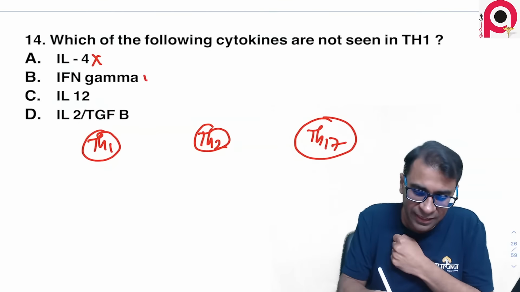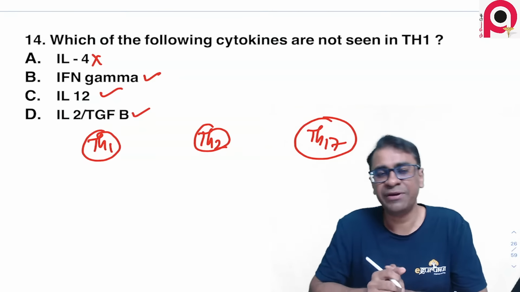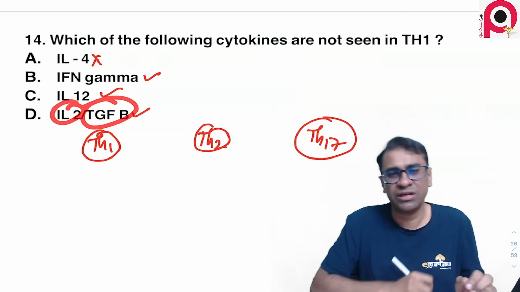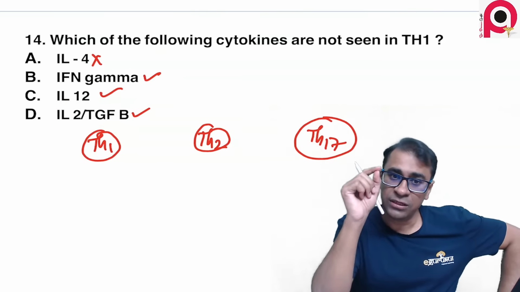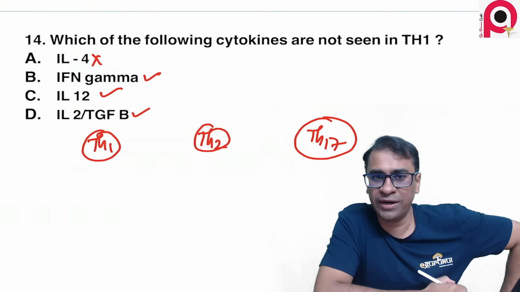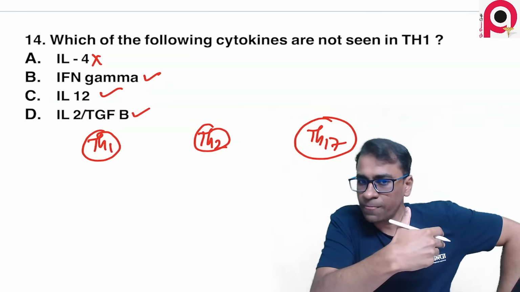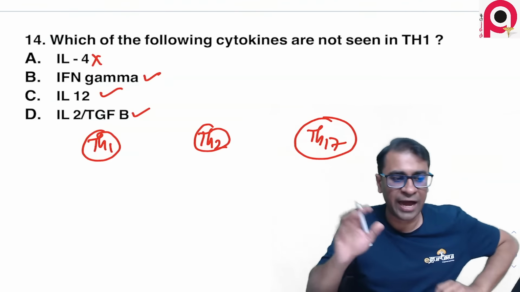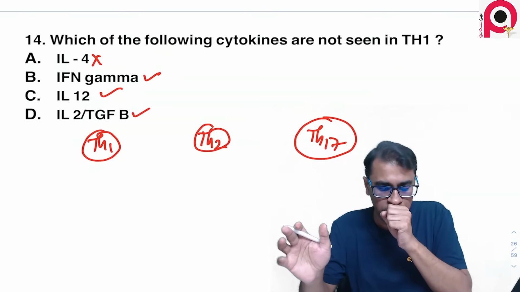But remember, interferon gamma, IL-12 and TGF-beta or IL-2, some students have recalled this to be IL-2 and some students have recalled this to be TGF-beta. These two are the molecules which are involved in the TH1. So a better answer to this question is actually interleukin 4.